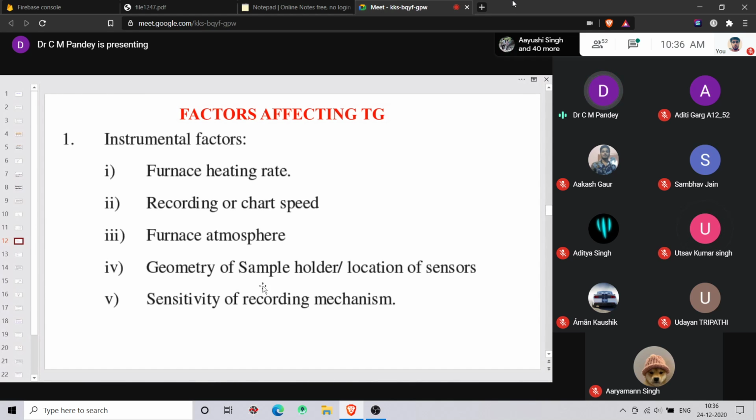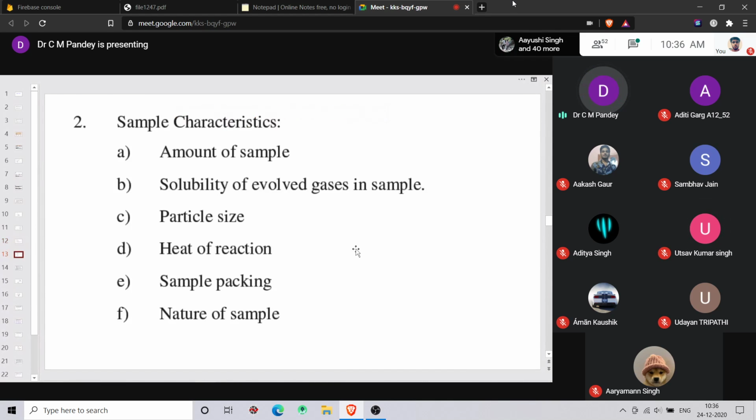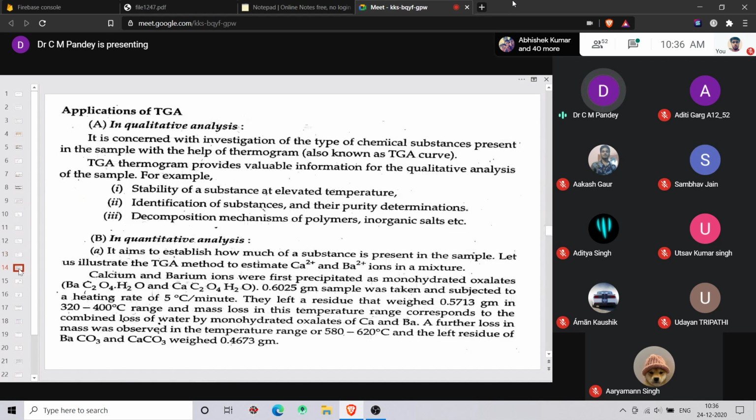Yes, sir. Now, when you are talking about the sample characteristics, the amount of the sample will affect, solubility of the evolved gas in the sample will affect the TGA property, particle size, heat of the reaction, sample packing, and nature of the sample will affect the TGA analysis. Now coming to the applications of TGA. This TGA analysis can be used for both qualitative and quantitative analysis.